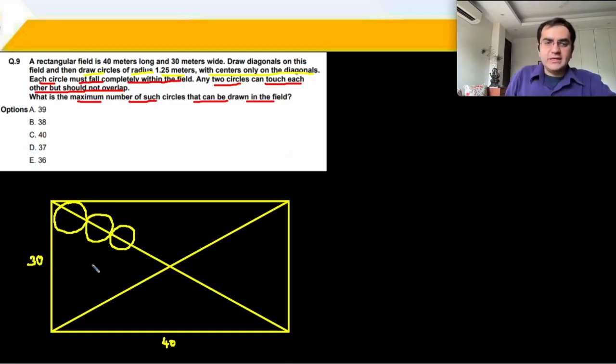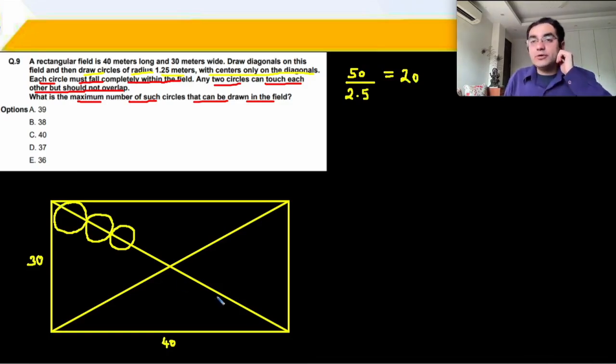And इसका जो diagonal का length हो जाएगा वो 30, 40, 50 हो जाएगा. 50. And then when I start drawing circles of radius 1.25 and therefore diameter 5, if the full length of the diagonal was available for me, then I would be able to fit in 20 such circles. पहले diagonal पर I would be able to fit in 20 such circles अगर पूरा का पूरा diagonal को मैं use कर पाता. But as you can see this is a small line that I cannot use. इसका मुझे length चाहिए कितना मैं नहीं use कर पा रहा हूँ.